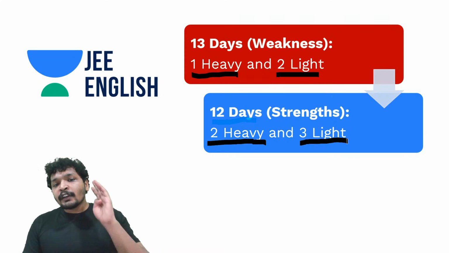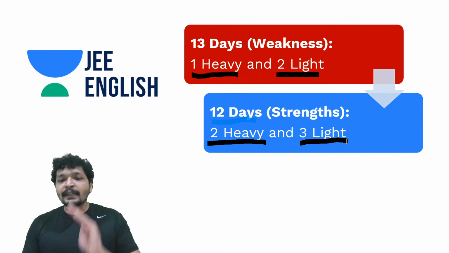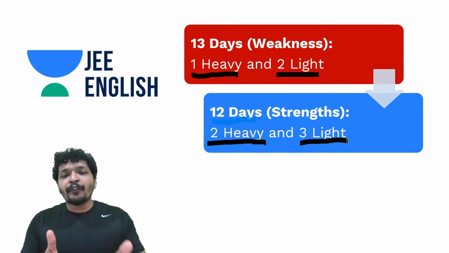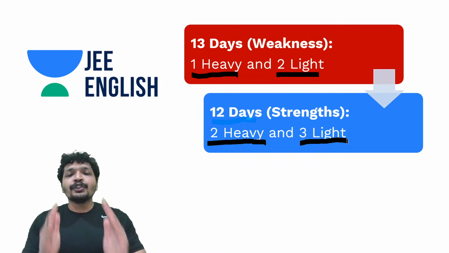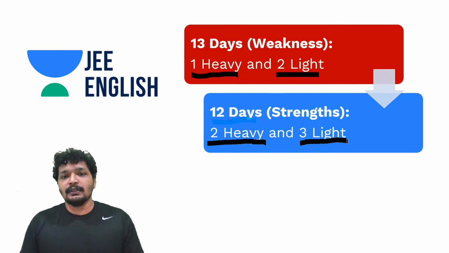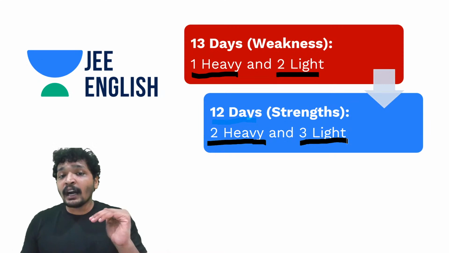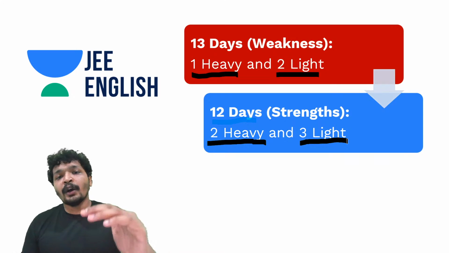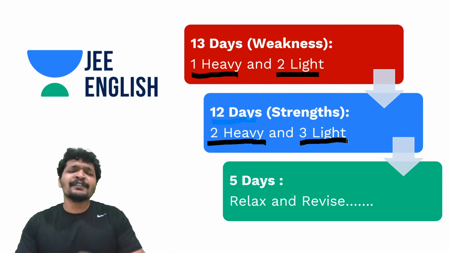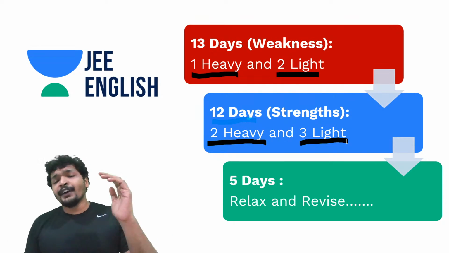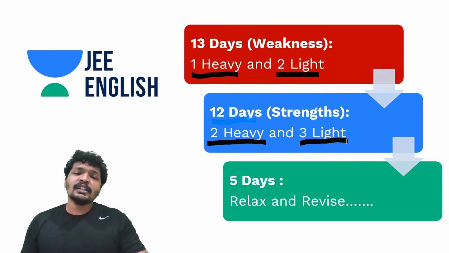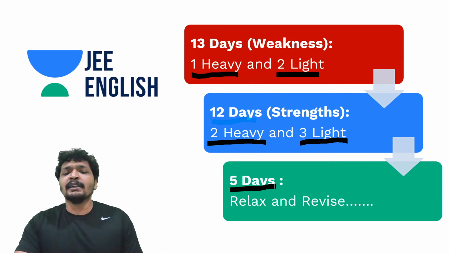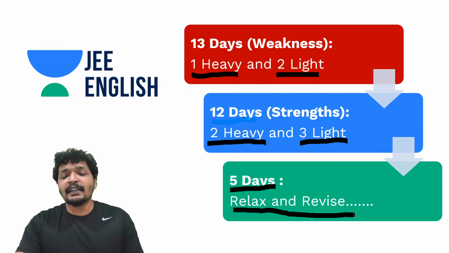So in a day, you're giving 4 hours for the heavyweight topics and 2 hours for the lightweight topics. And that way, if you count the number of hours, by the 25th day you should be thorough with JEE Physics. If you're doing it really hard enough, then you're also ready for JEE Advanced. Once you have crossed the 90 percentile bar, you are into JEE Advanced. And the next 5 days is just relax and revise. If you have written down the notes, just go through those notes, or you can do anything as you like, but do go around past year papers or your favorite books and revise them.